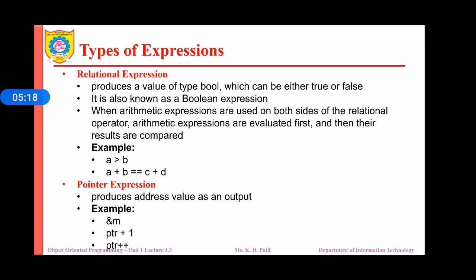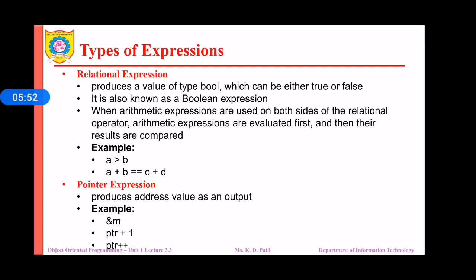Now the value for a plus b will be calculated first and the value for c plus d will be calculated next, and then the relational operator will be applied on both the values to check whether a plus b is equal to c plus d. If yes, then it will return true. If no, then it will return false. In the same way, if a is greater than b, then it will return the value as true, else it will return the value as false.